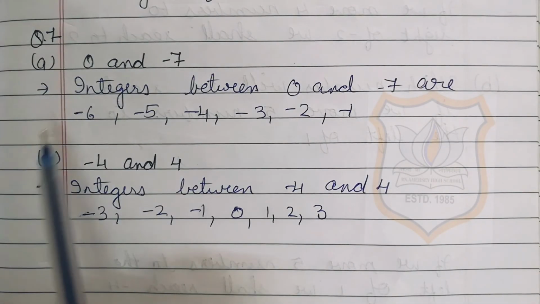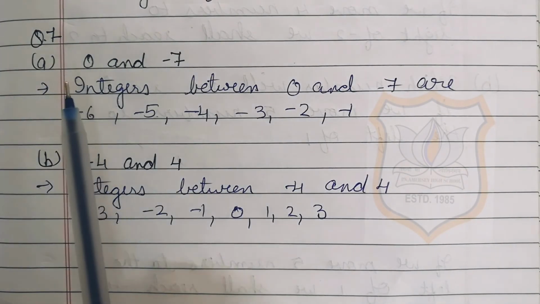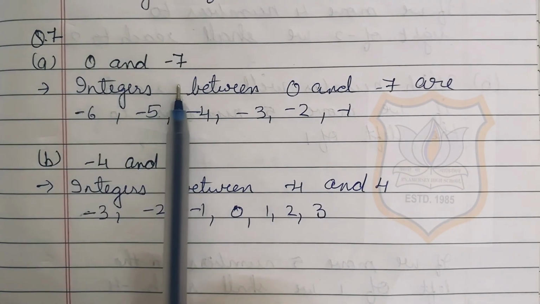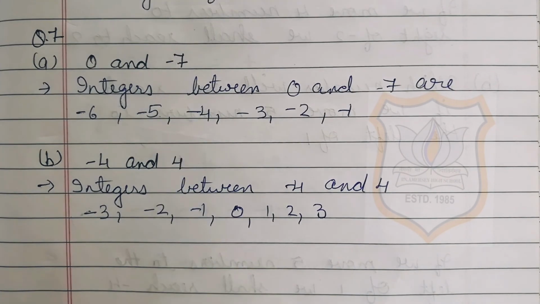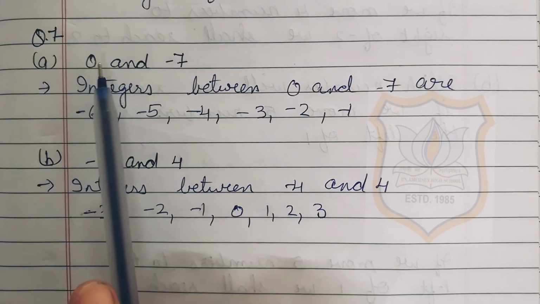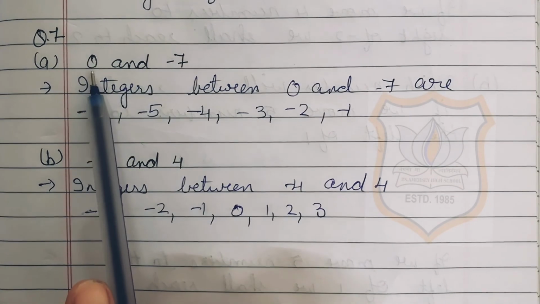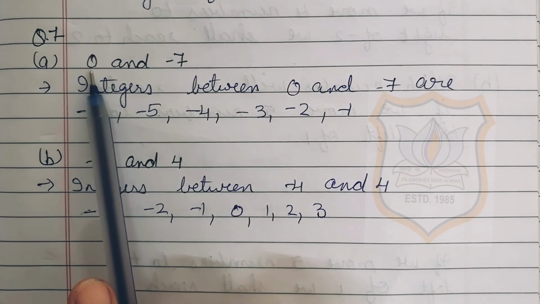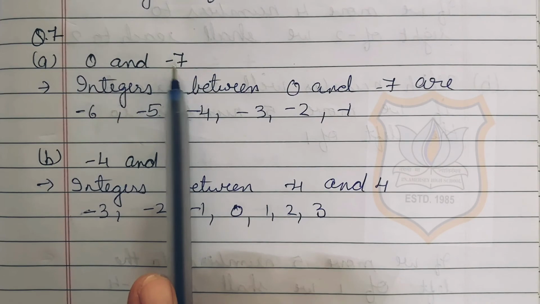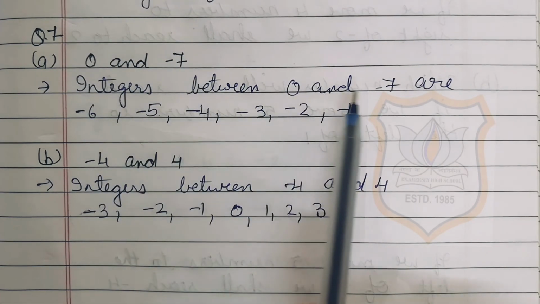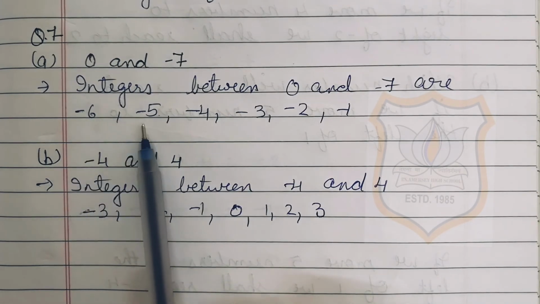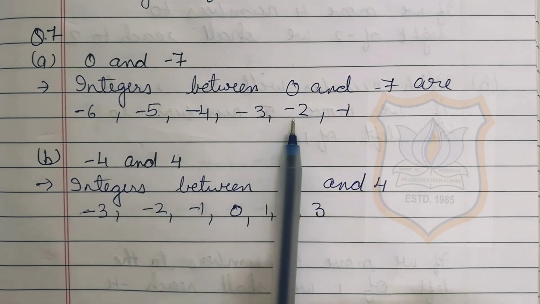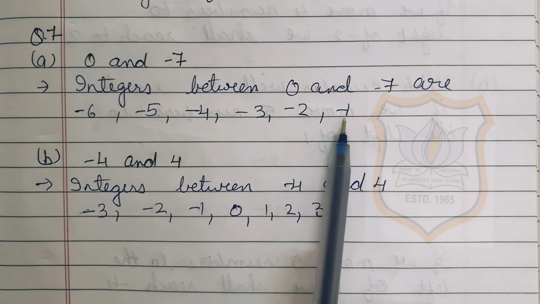Now A part of question number 7, the pair which is given is 0 and minus 7. We have to write down the integers between 0 and minus 7, but that also in increasing order. Here from 0 and minus 7, 0 is the greatest number and minus 7 is the smallest number. So the integers between 0 and minus 7 are minus 6, minus 5, minus 4, minus 3, minus 2 and minus 1.